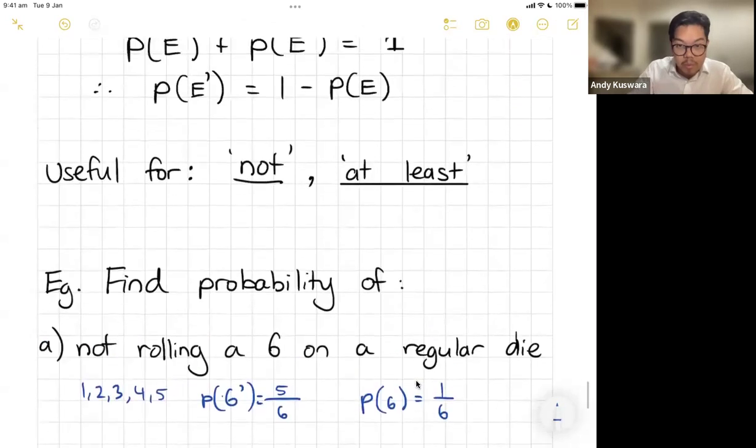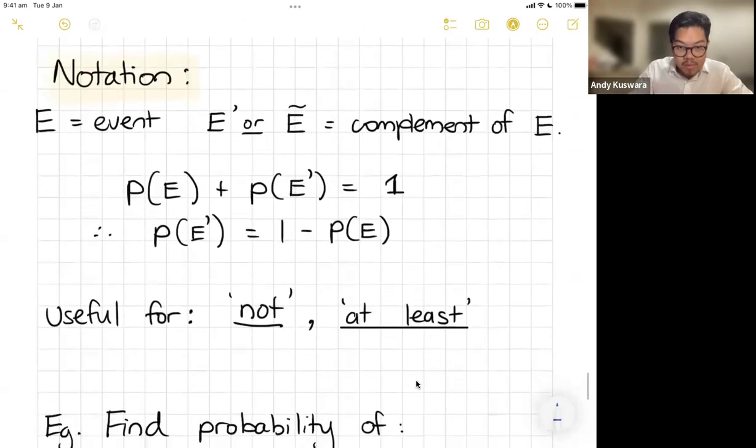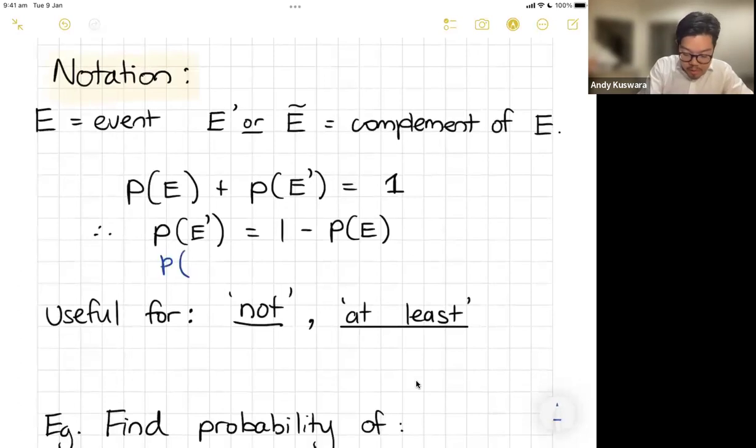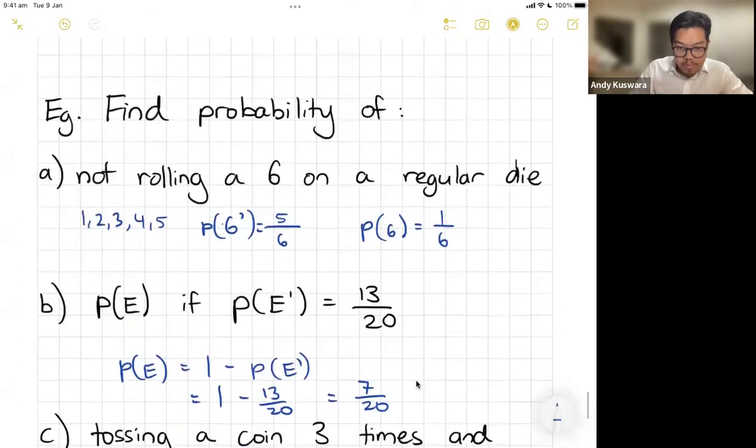Now I'm using this formula up here, 1 minus. Now I wrote it the other way around as well. They are both acceptable. They both add up to give you 1, so you can kind of swap those around.